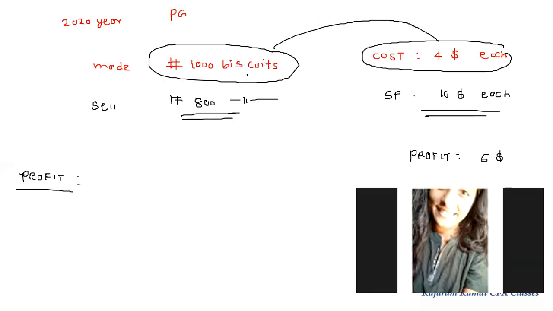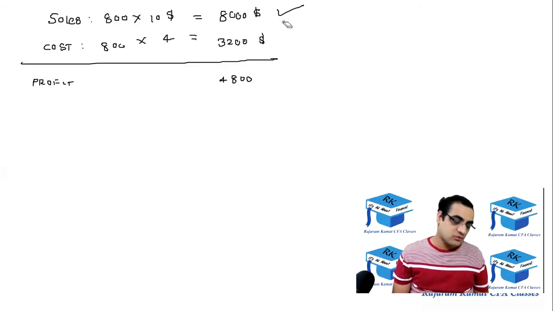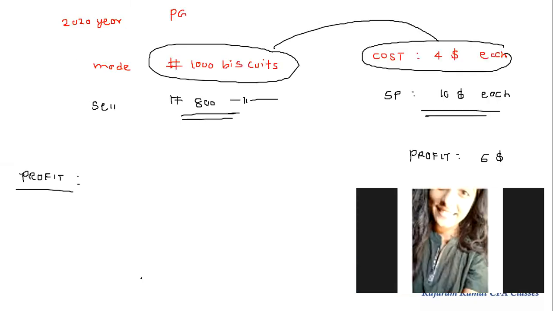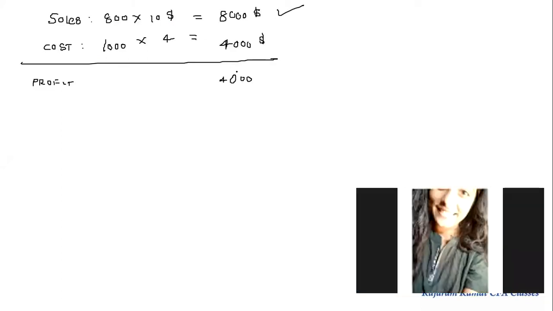But my point is the total cost incurred in making biscuits was 1,000 into 4, 4,000. So truly this should be a cost of 1,000 into 4. That should be 4,000 cost. Isn't it? Yes, sir. Okay. So should the profit be 8,000 minus 4,000? That should be 4,000. The profit will be 4,000.